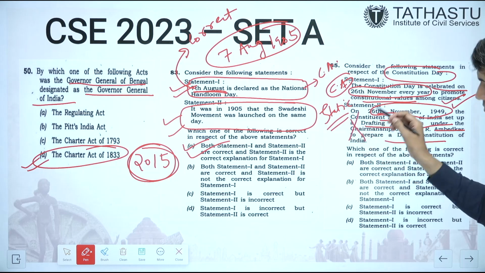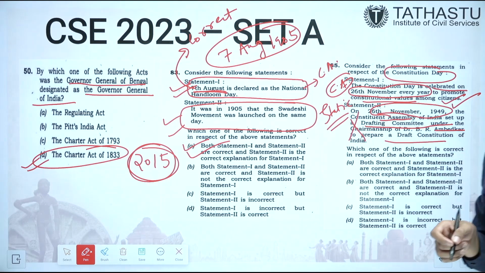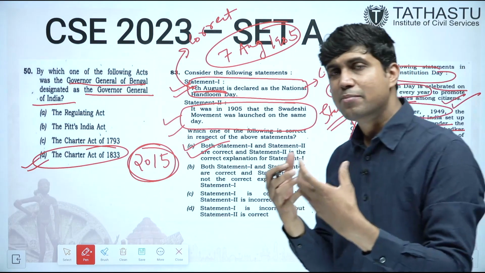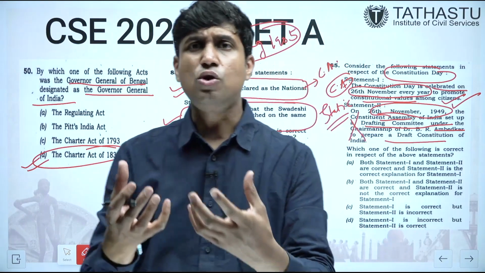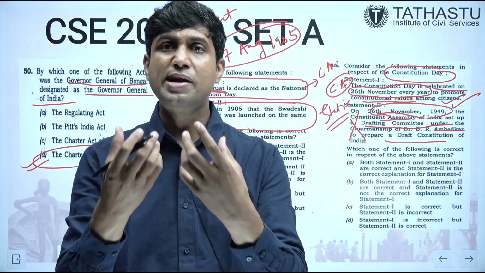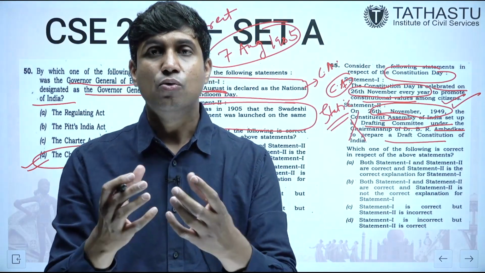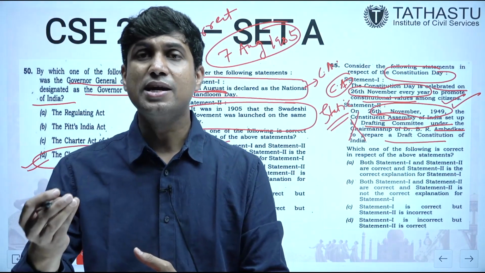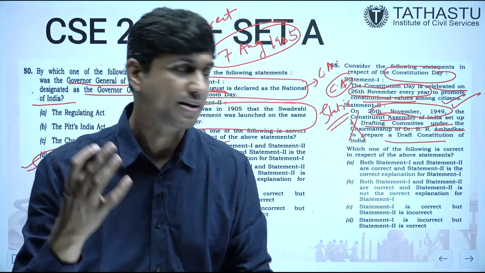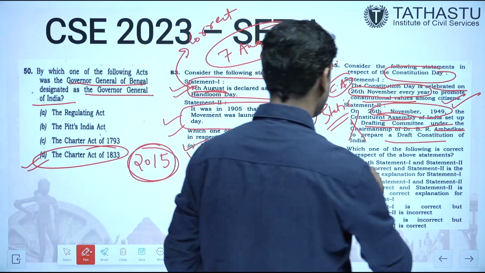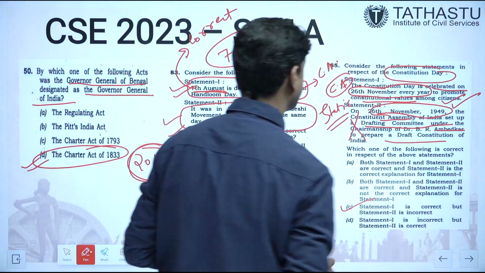No, this is wrong. On this day, the Constituent Assembly did not set up the drafting committee. Rather, the Constituent Assembly of India adopted the Constitution of India when? On 26th November 1949, which came into force on 26th January 1950. So this is wrong. So only statement 1 is correct.